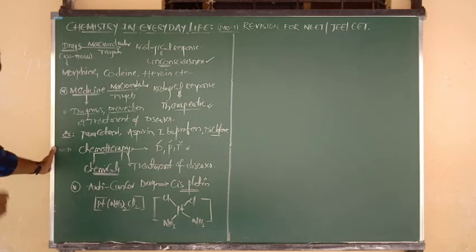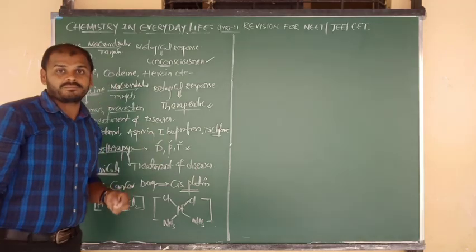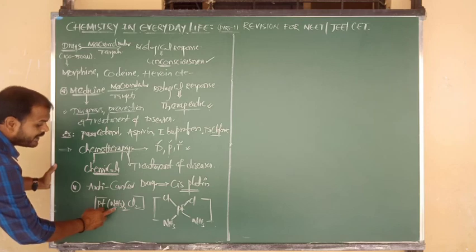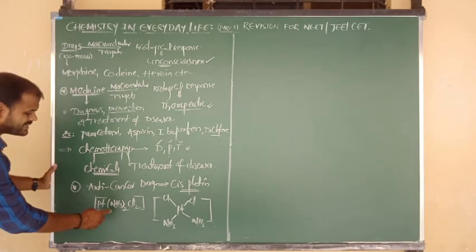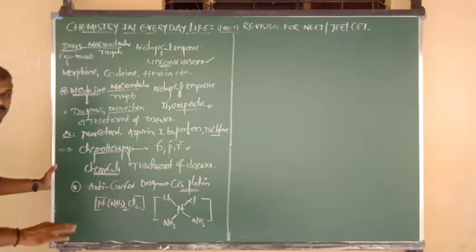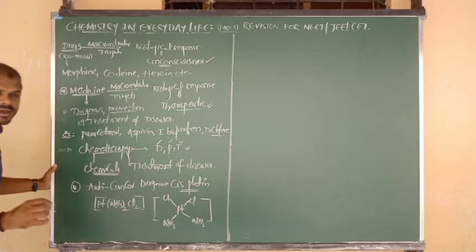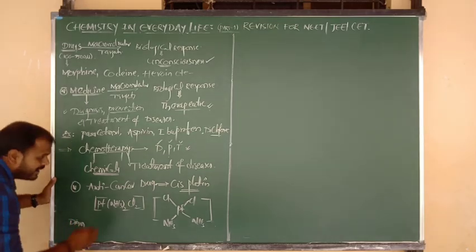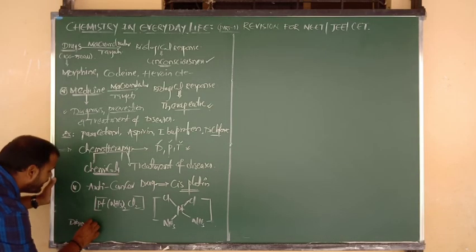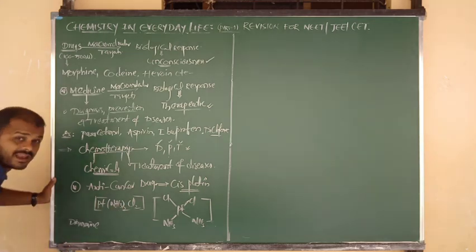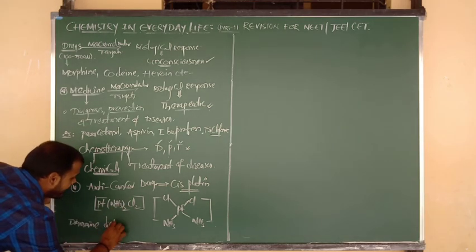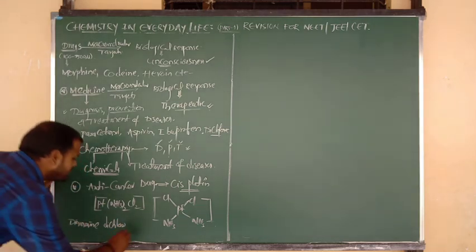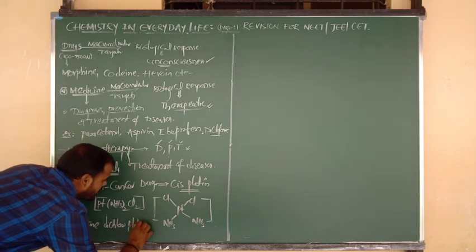Very important. So what is the IUPAC name of cisplatin? A repeated question. Here how many types of ligands are there? 2 types. One is amine, and one more is chloro. But we have to proceed in alphabetical order. So diamine group is there. So the cisplatin IUPAC name is diamine, and here 2 Cl atoms are there, so dichloro: diamine dichloro, and the central atom is platinum.